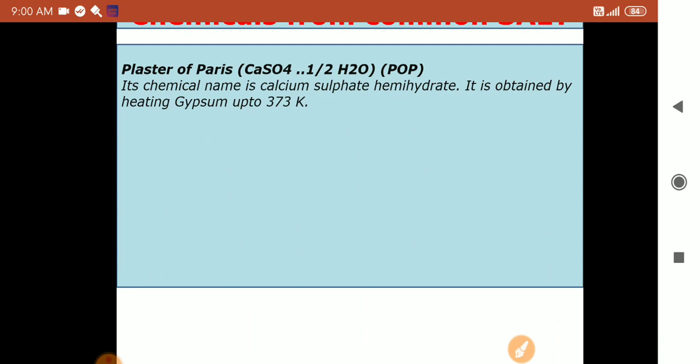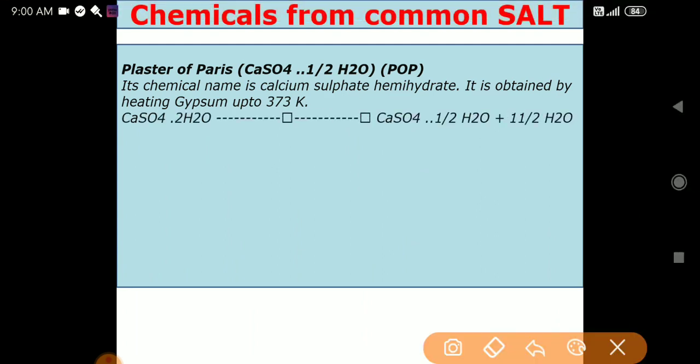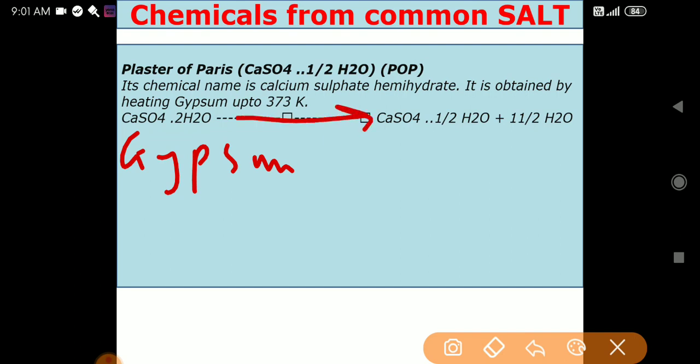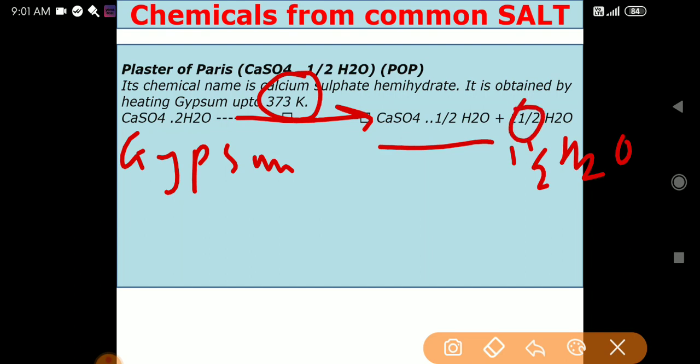As you know how plaster of Paris is used, now see, this is the reaction shown here. Calcium sulfate and 2H2O, this is your gypsum. Gypsum is heated at 373 Kelvin, and it is left with calcium sulfate half H2O, and 1.5 H2O molecules are removed.